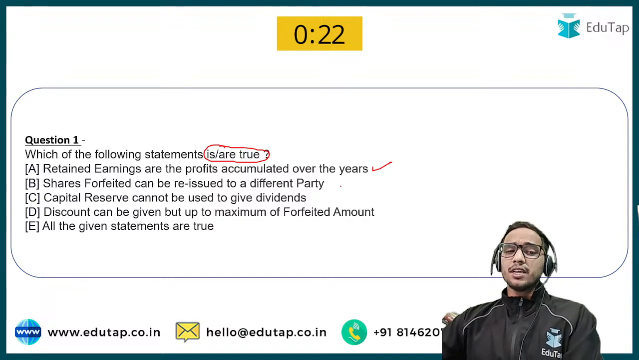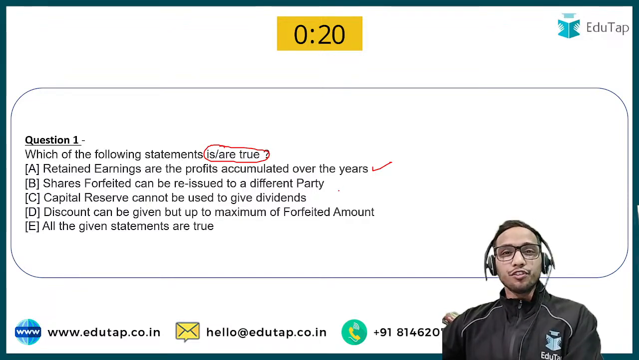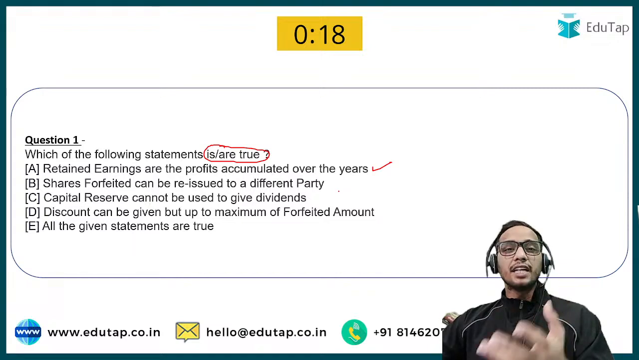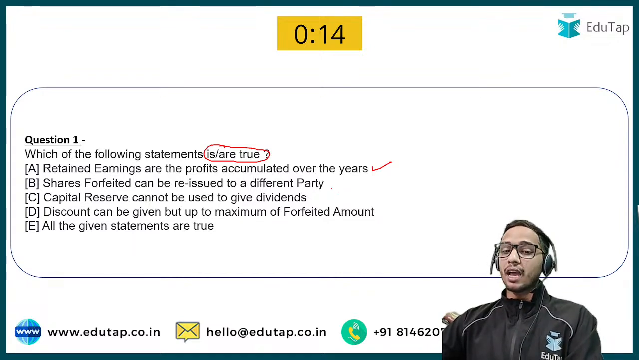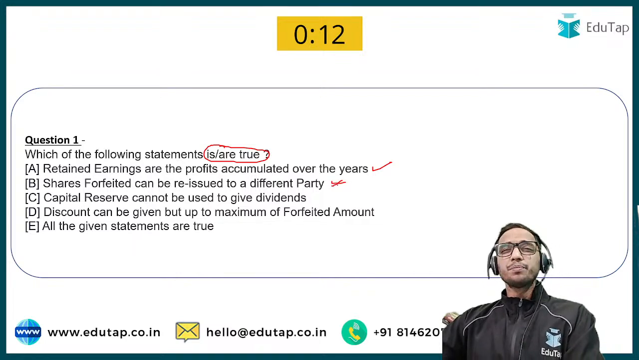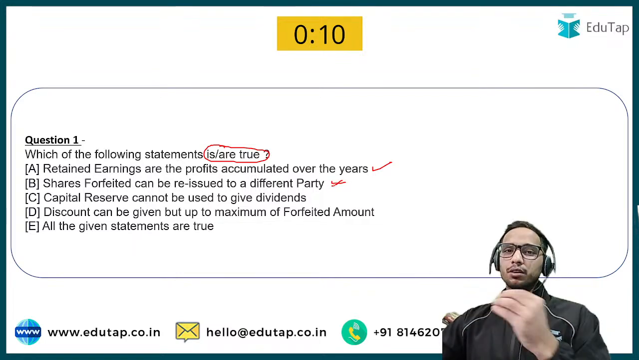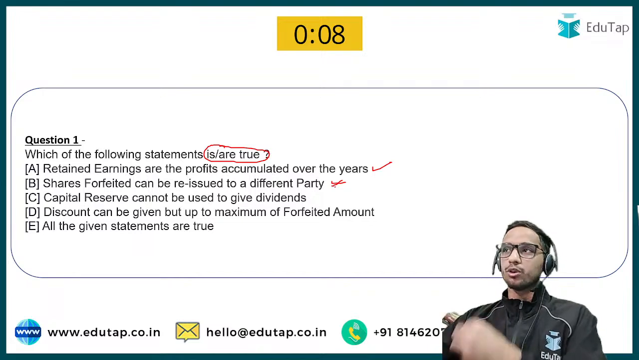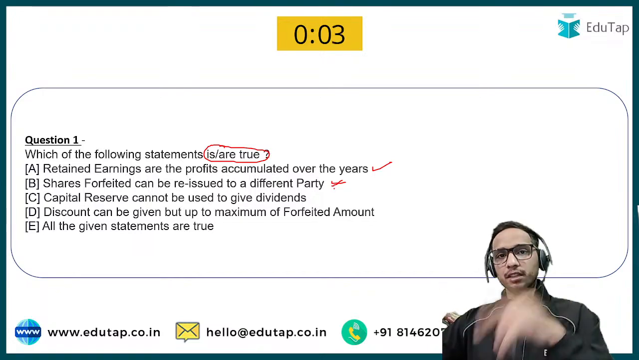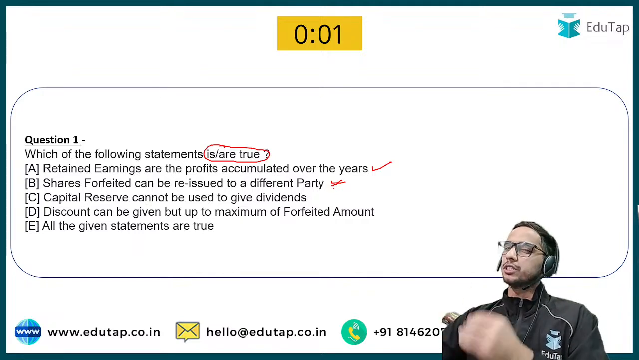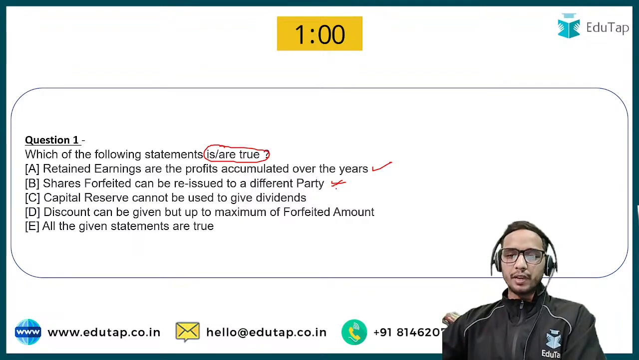Second option says, shares forfeited. Forfeited means the shares which have been cancelled. Shares forfeited can be reissued to a different party. Absolutely correct. Why? Because once you have cancelled the shares that were to be allotted to someone, you can allot those shares to someone else as well. So it is absolutely correct.